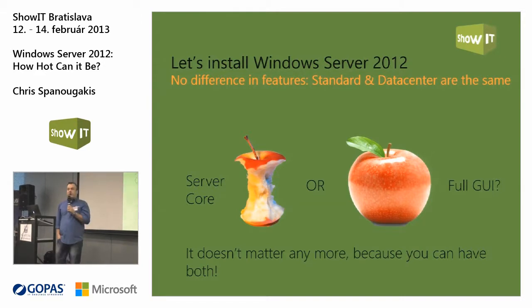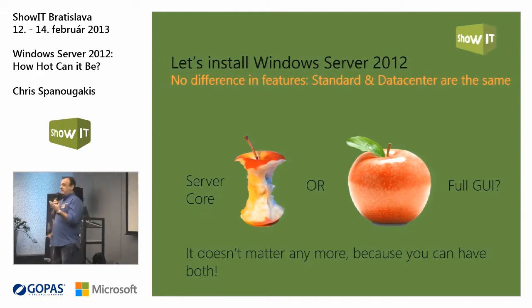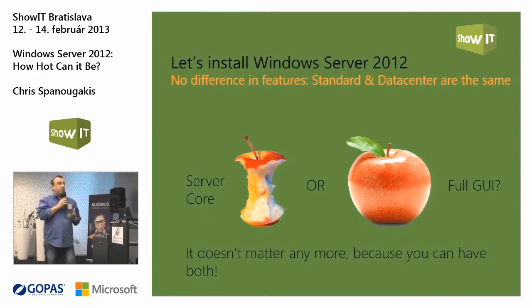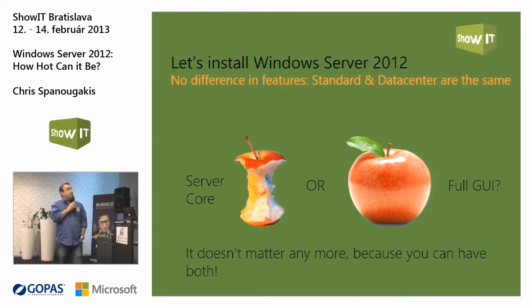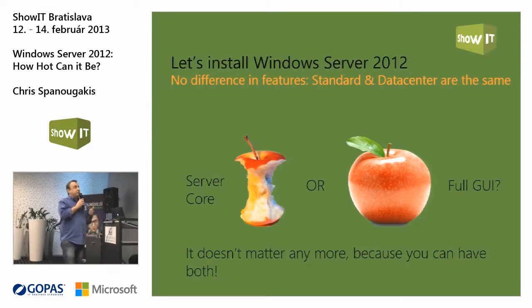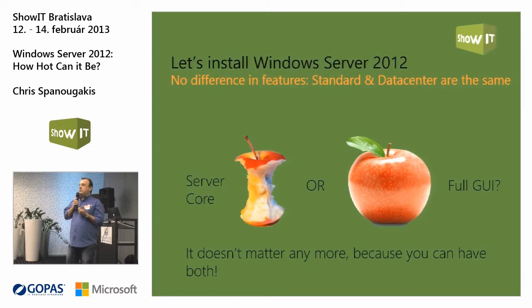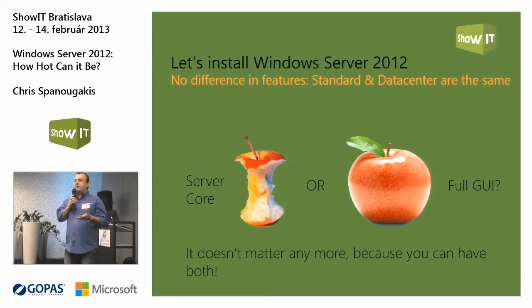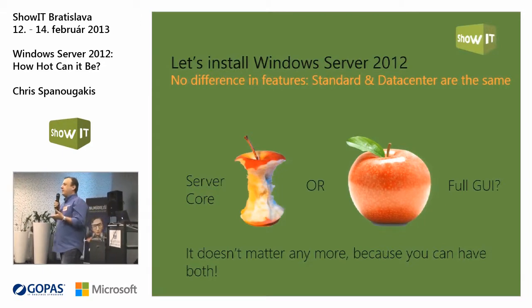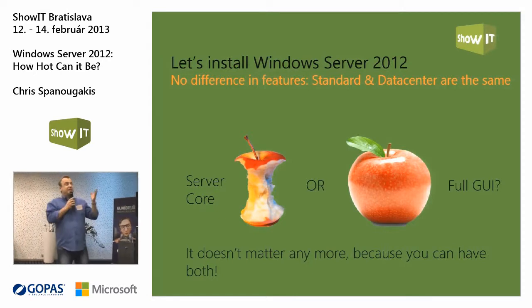So, one of the first things that somebody sees when trying to install Windows Server 2012 is this. First of all, there is no difference between the features of the Standard and the Datacenter edition. It doesn't matter what you install, you have the same exact features. That means that you can go for a failover cluster even if you install the Standard edition.